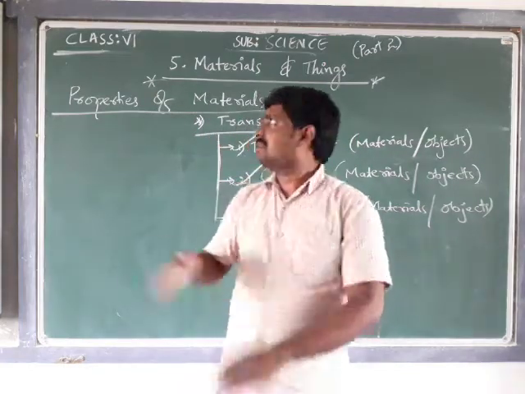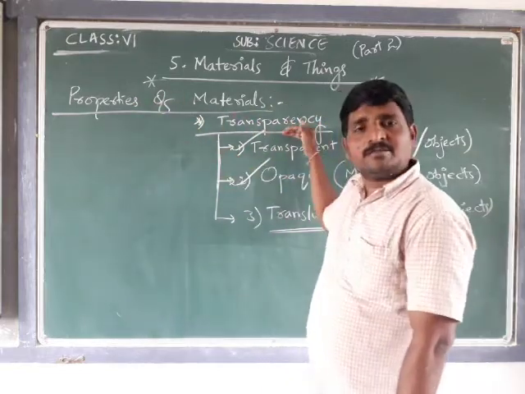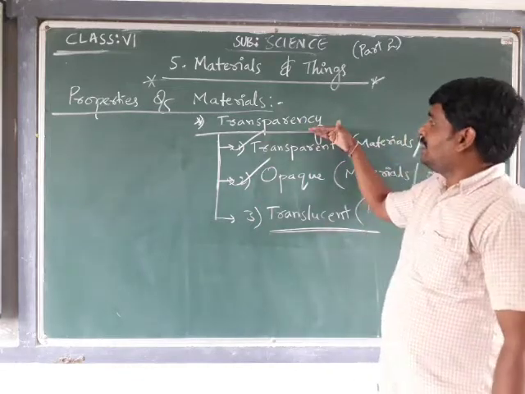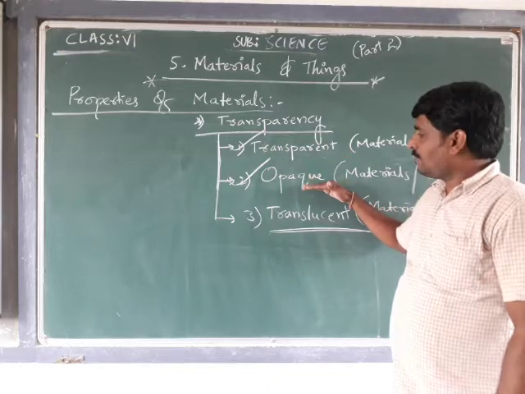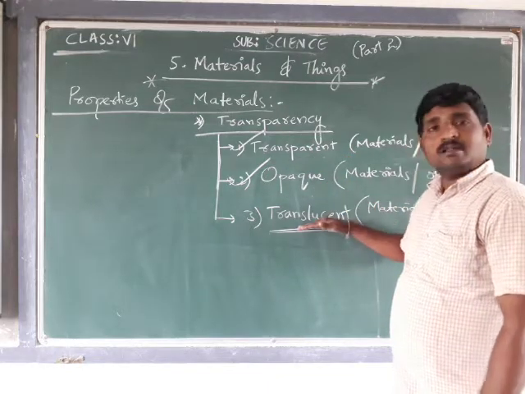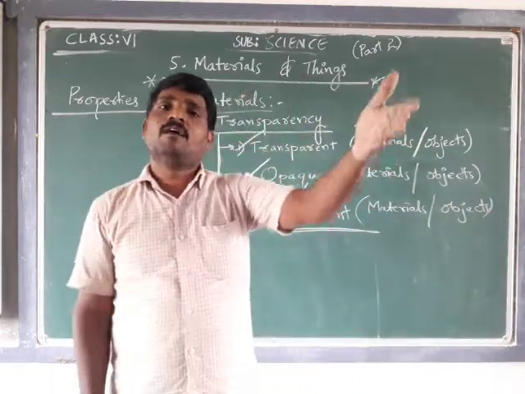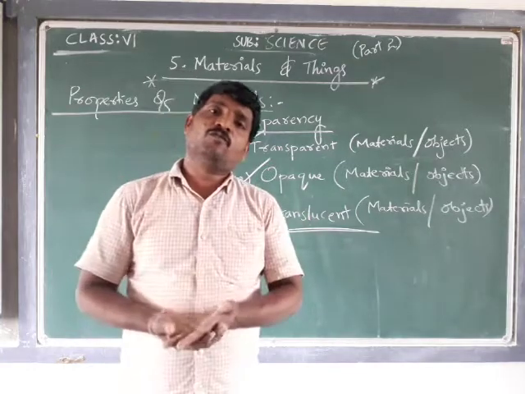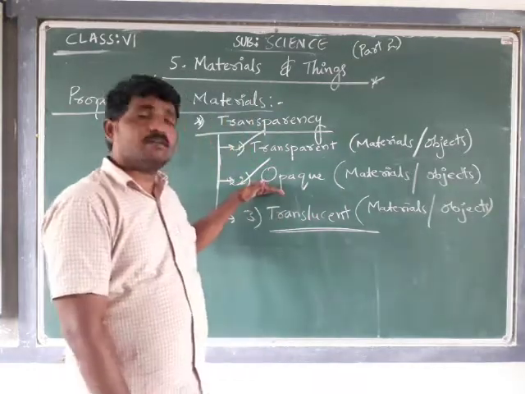Whenever we talk about the properties of materials, the first one is transparency. In that we have three types of materials: transparent materials, opaque materials, and translucent materials. The objects through which we can see the other side are called transparent. The objects through which we cannot see the other side are called opaque objects or opaque materials.